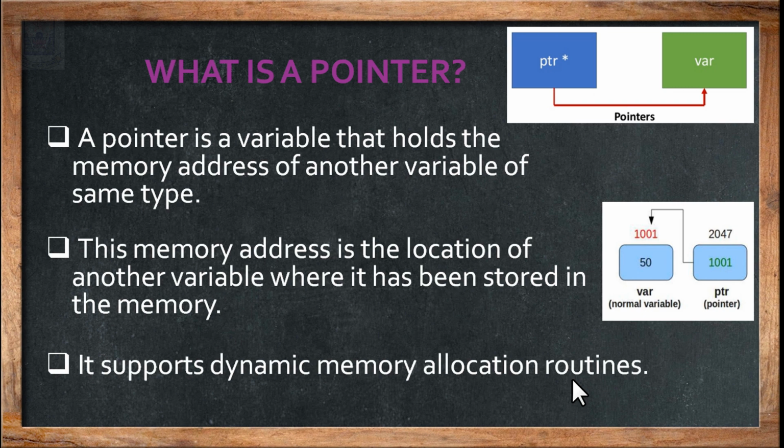There are two types of memory allocation. One is called the static memory allocation, which is also known as compile time memory allocation. The other is called the dynamic allocation, which is also known as runtime memory allocation.